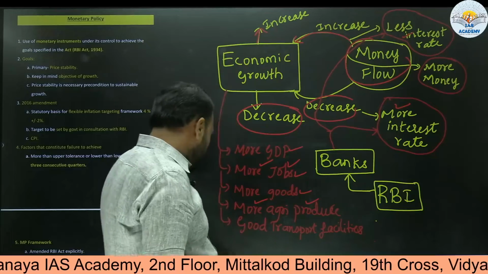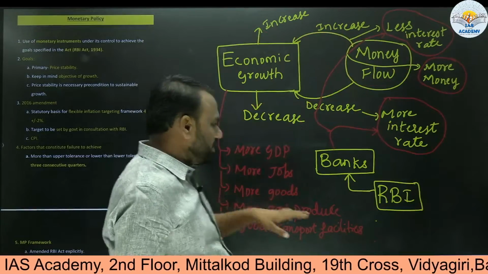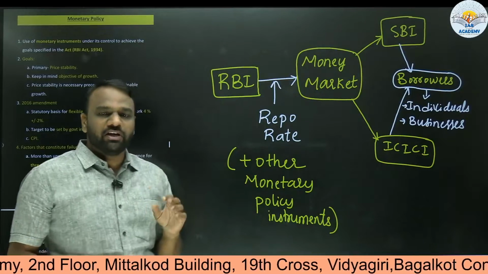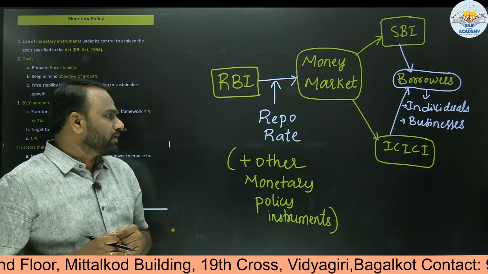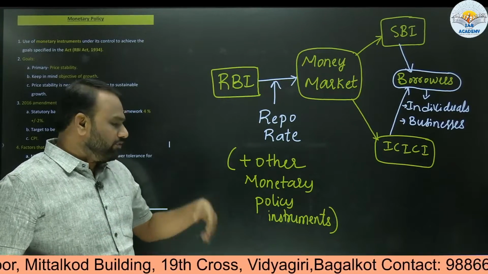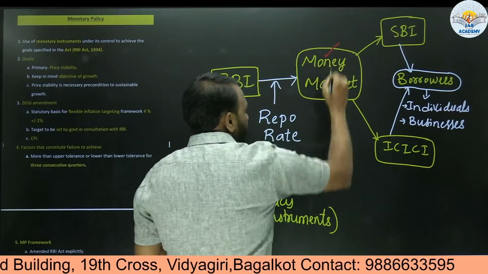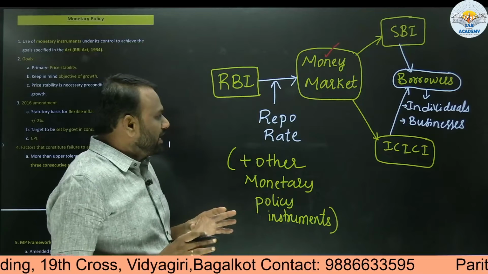So it always wants to balance between growth and inflation, and in case of conflict it always wants to give a higher priority to inflation. It wants to control inflation. Now in the forthcoming classes we'll be discussing another important concept called the money market. But here we shall understand that